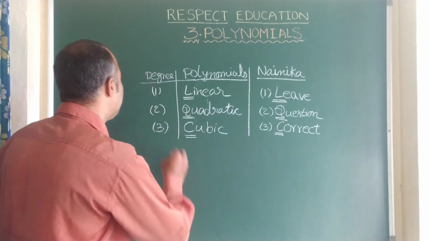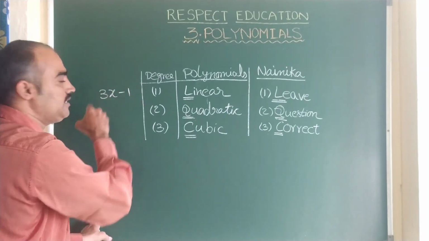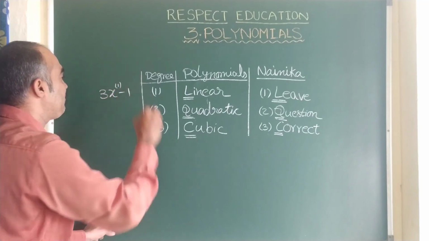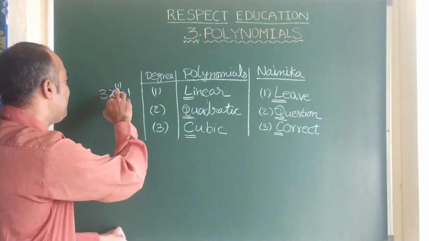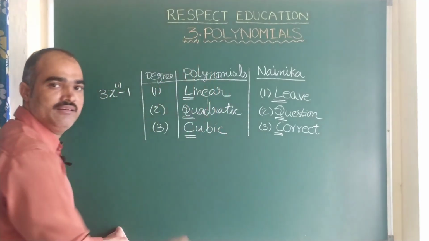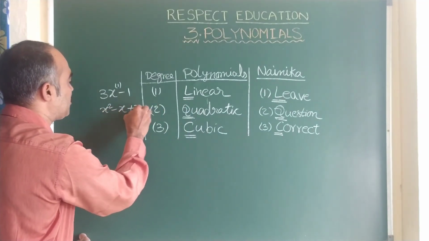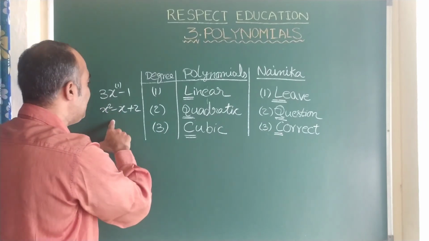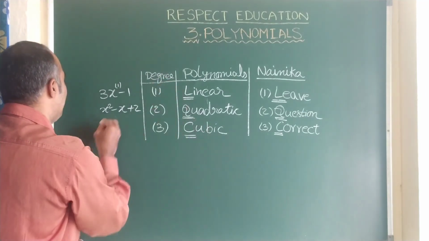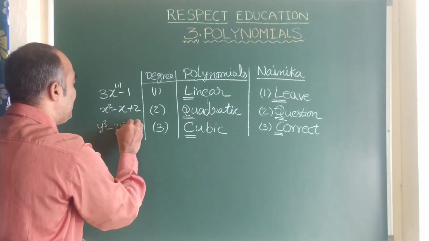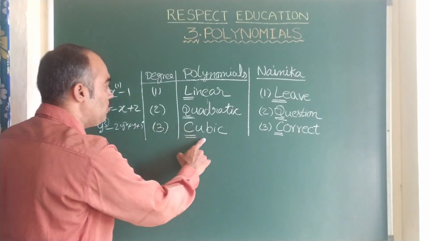Whose degree is 1 means, you see children, earlier we have seen the degree. For example, if I take 3x minus 1, here you see the degree is 1 because x power is 1. Highest exponent of x is nothing but power. So here it is 1. So 3x minus 1 is a linear polynomial. Same way quadratic, you take for example x square minus x plus 2. Here you see highest power is 2. So this is a polynomial whose degree is 2. So this is the example of quadratic polynomial. And a cubic: this is nothing but y cube minus 2y square plus y plus 5. So here you see the degree 3. So this is the example of cubic polynomial.